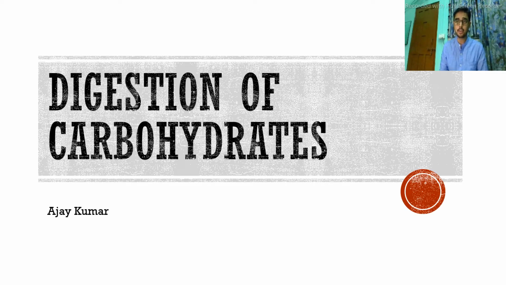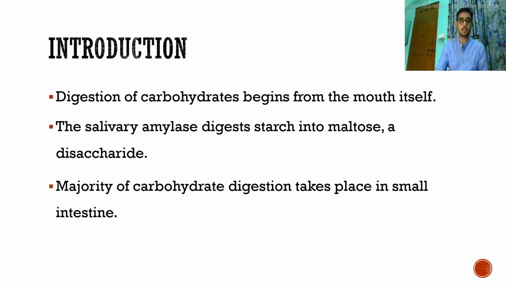Welcome to the demo. In today's demo, we'll learn about the digestion process of the carbohydrates which we consume through our food. Carbohydrates are a group of macronutrients which include starch, glucose, fructose, lactose, maltose, and sucrose. Lactose is a milk sugar, sucrose is what we consume through our regular table sugar, and fructose is fruit sugar. So these are all the molecules that we consume on a daily basis, and we need to know how these molecules are getting digested in our body.